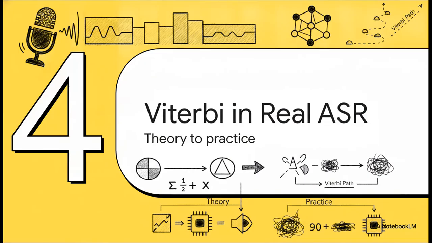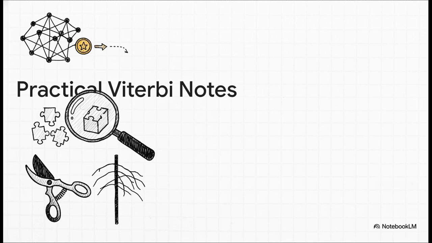How does all this beautiful, clean math survive the messy reality of practical speech recognition? Well, in real systems, the states aren't just a simple hidden Markov model. Decoding actually runs Viterbi as token passing over massive composed HCLG graphs. That means it's mapping everything from synonyms to context to phones, all the way up to the language model.